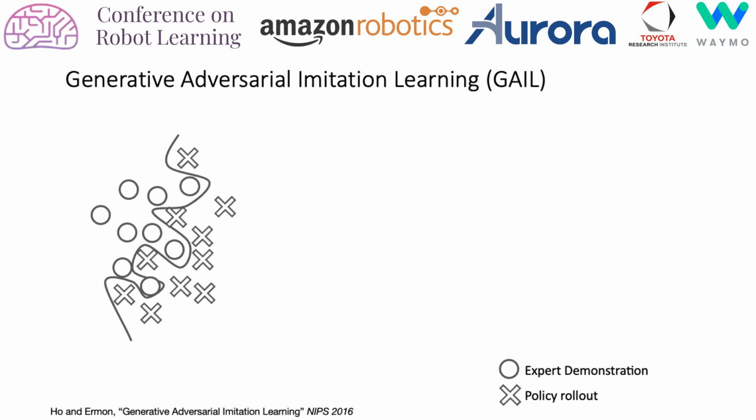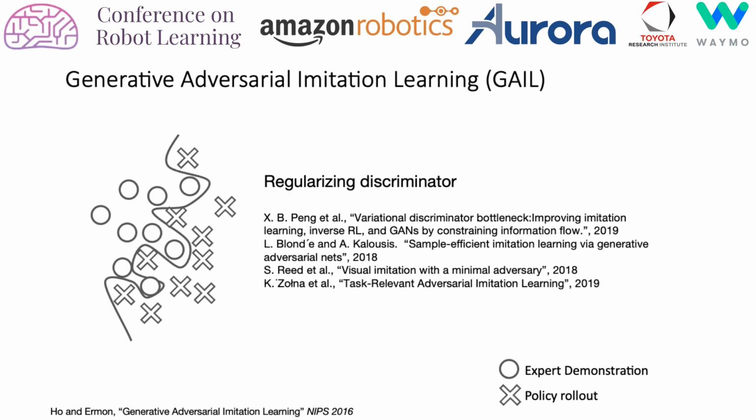However, in practice, the discriminator tends to overfit and distinguish the two data sources by focusing on features that are irrelevant to the task. For example, subtle differences in environment lighting between the expert and agent data. This prevents the policy from further improving and often yields poor results on complex tasks. There have been many works on curbing the problem by regularizing the discriminator, for example, by limiting the capacity of the discriminator network. In this work, we take a different perspective.